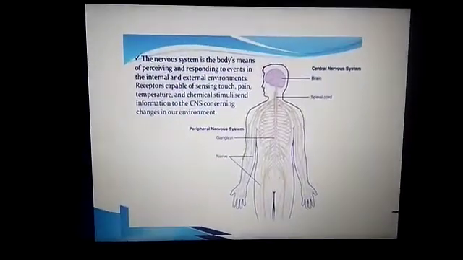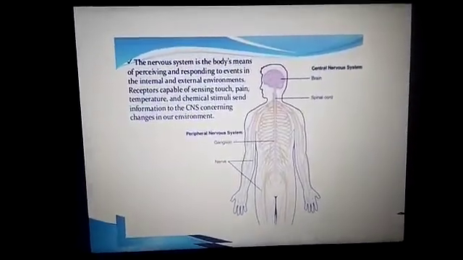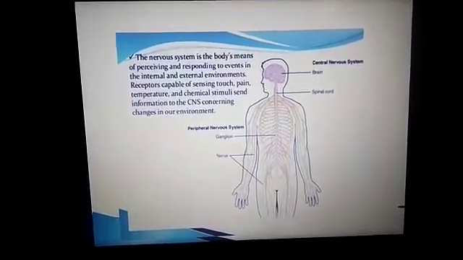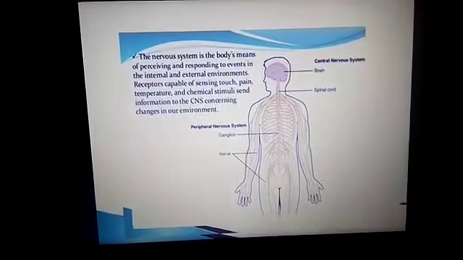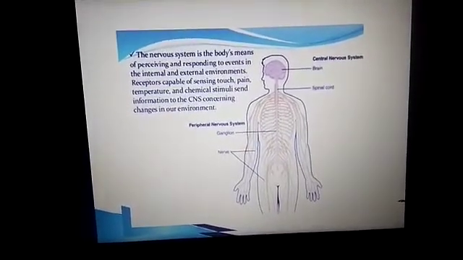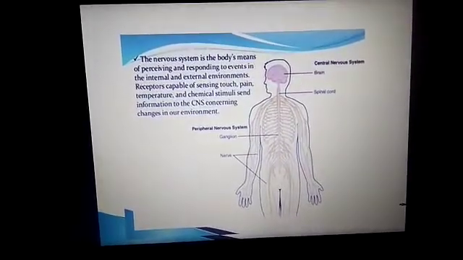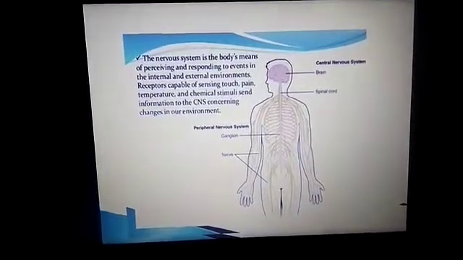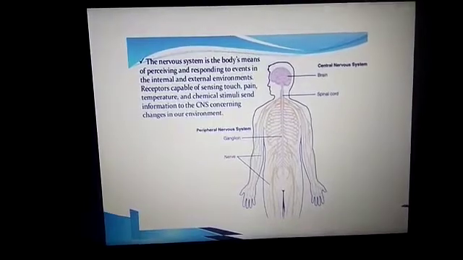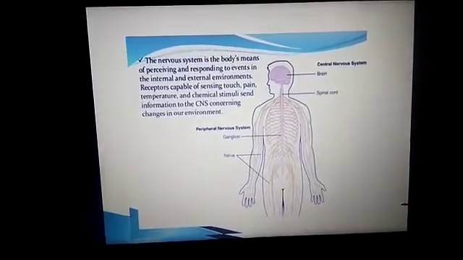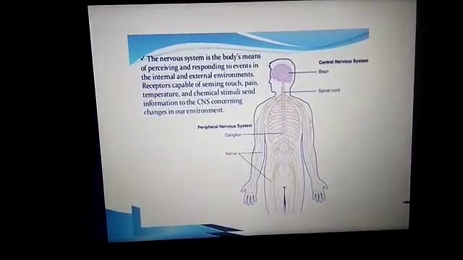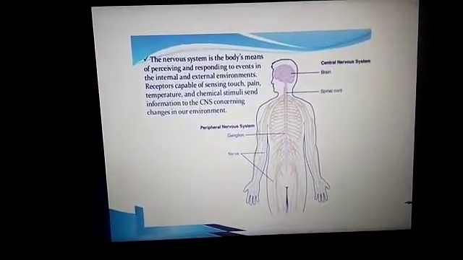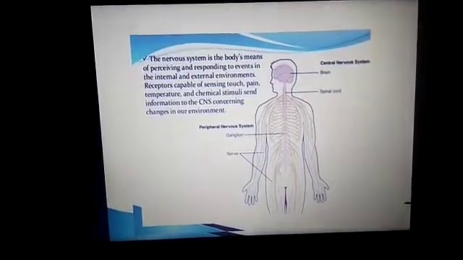Next, the nervous system in the body means perceiving and responding to events in internal and external environments. So receptors capable of sensing touch, pain, temperature and chemical stimuli send information to the CNS, that is the central nervous system, concerning the changes in the environment. For example, if you touch a hot object, immediately you will take your hand out.